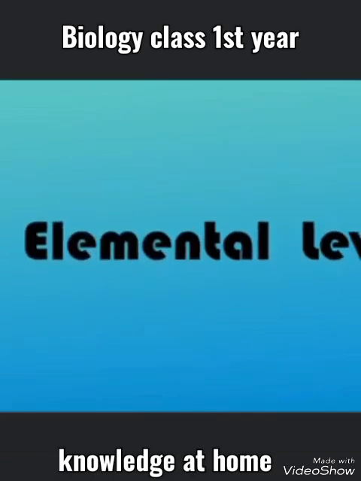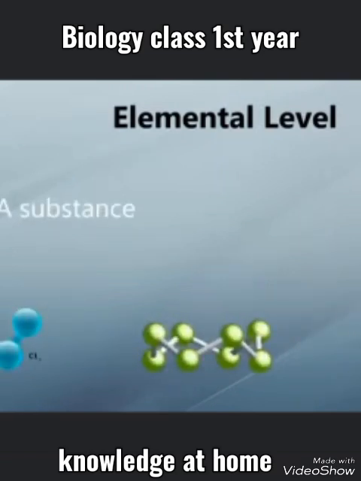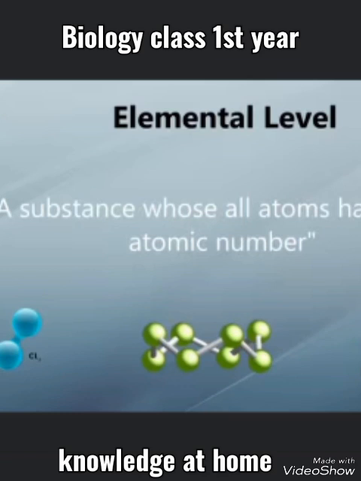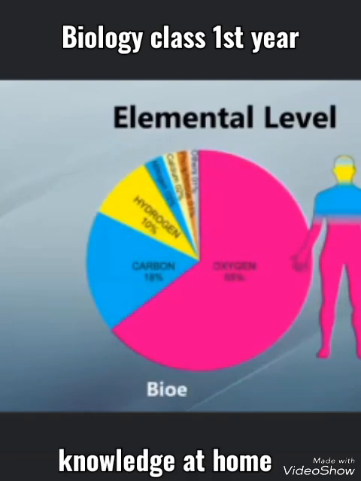Elemental level. Similar atoms combine and form an element. An element is defined as a substance whose atoms all have the same atomic number. Out of the 92 kinds of elements that occur in nature, 16 are called bioelements.